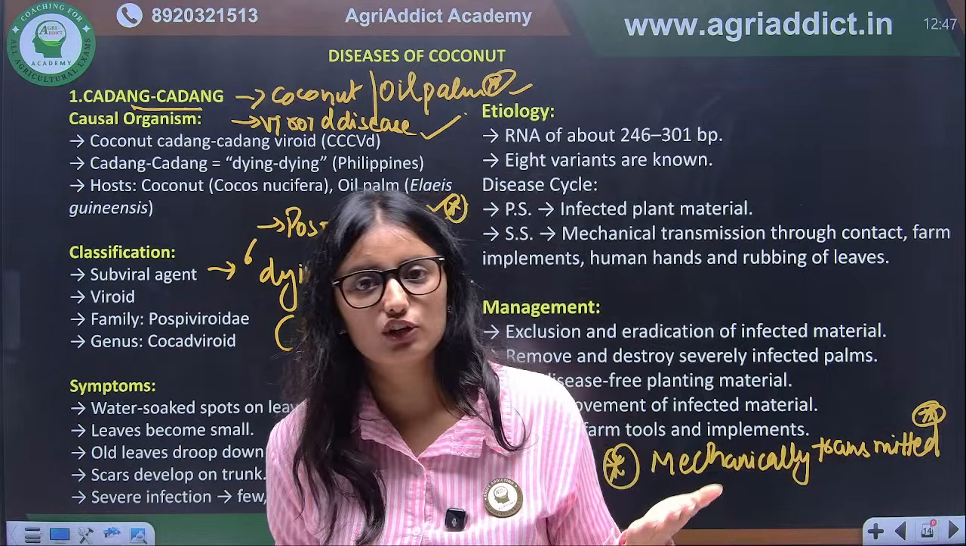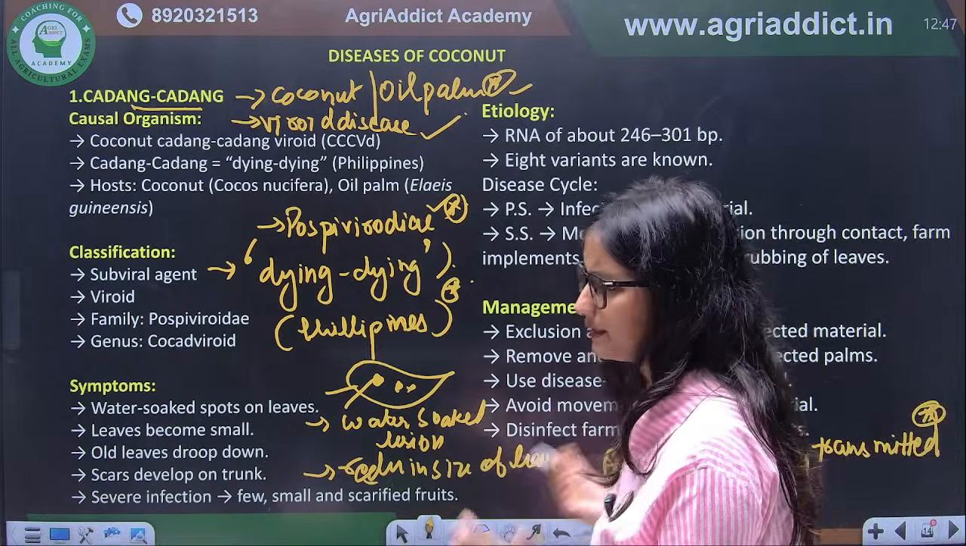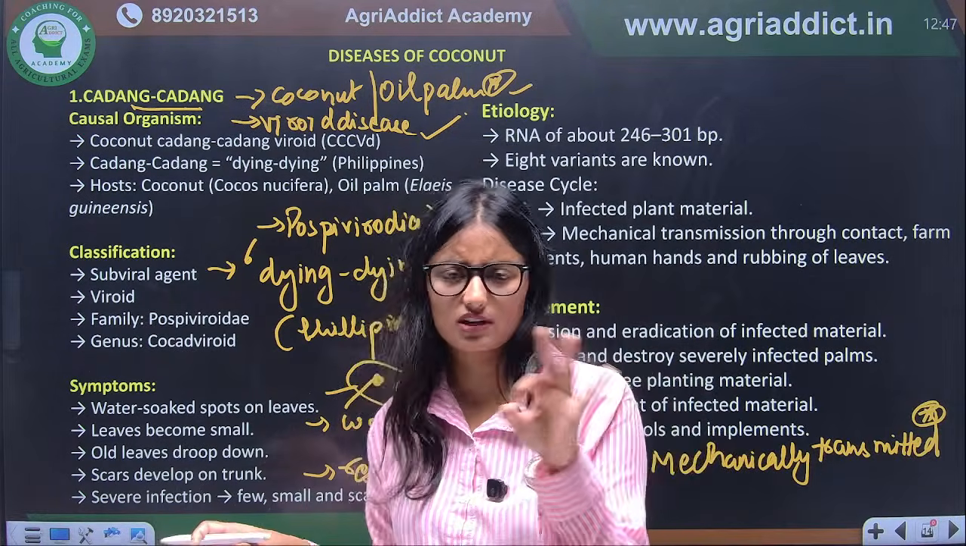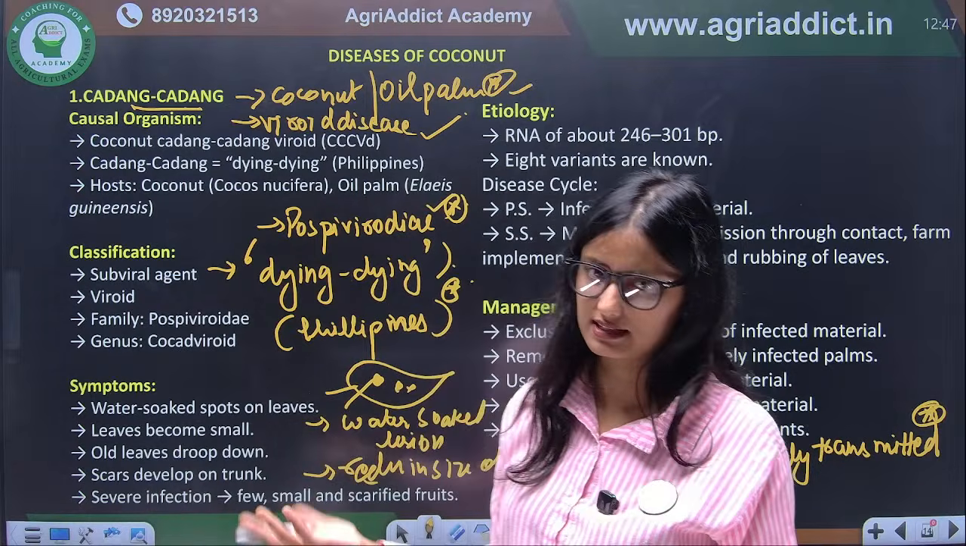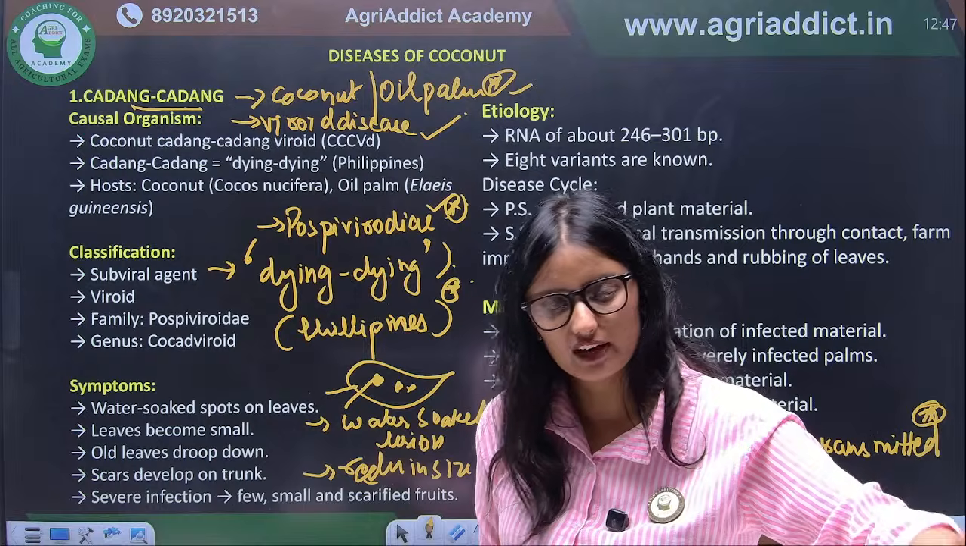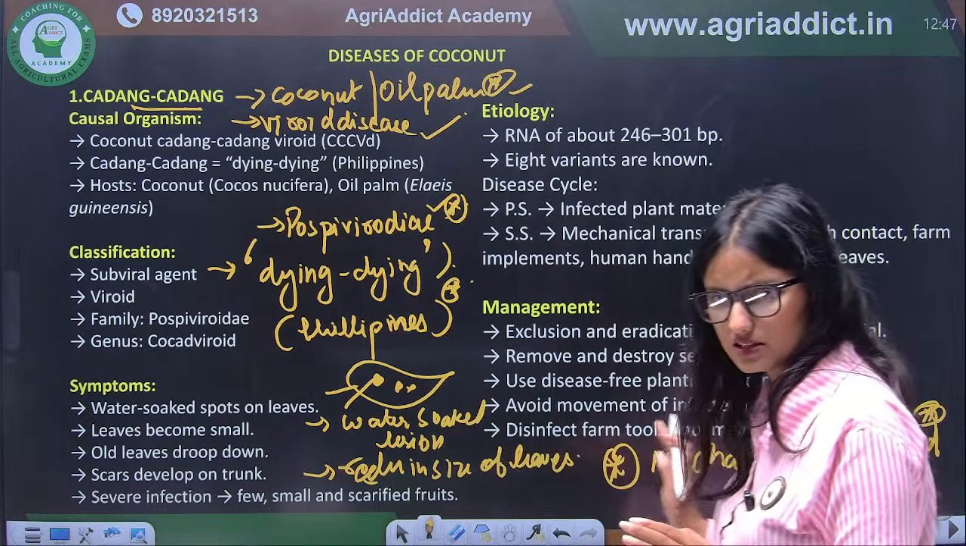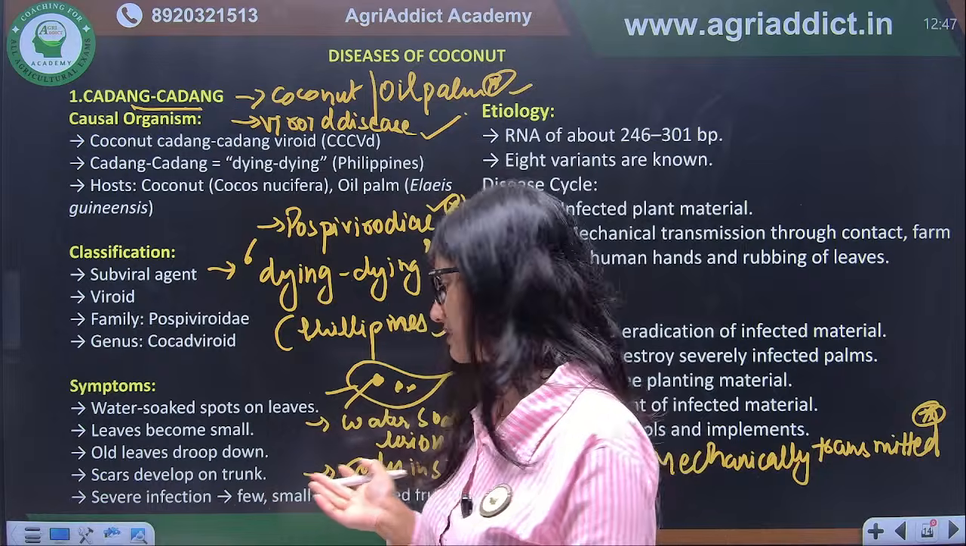Next, the literal meaning of kadang kadang is dying dying. Water soaked lesions are formed. So symptoms they are not asking, because there is no typical symptom in this case. Normal viroid symptom like leaves becoming reduced. In severe infection, there will be defoliation. So these are the symptoms that occur in this case.